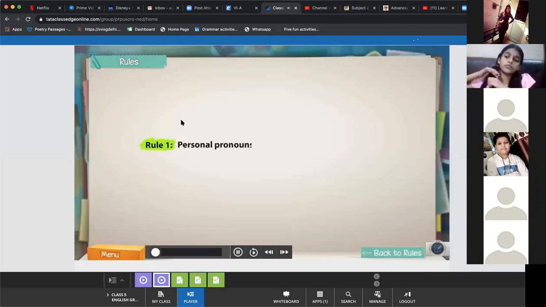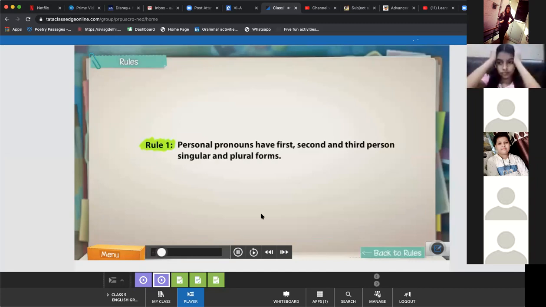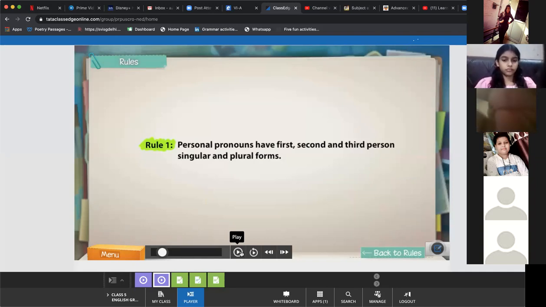Personal pronouns have first, second, and third person singular and plural forms. As we have all discussed this in subject verb agreement as well as in pronouns, first, second, and third person. First person means when we are talking about ourselves or in a group or singular. Singular is I, in a group is we, ours, or ourselves. Second, when two persons are talking, you, yourself, yours. Third person is when we two are talking about somebody else.